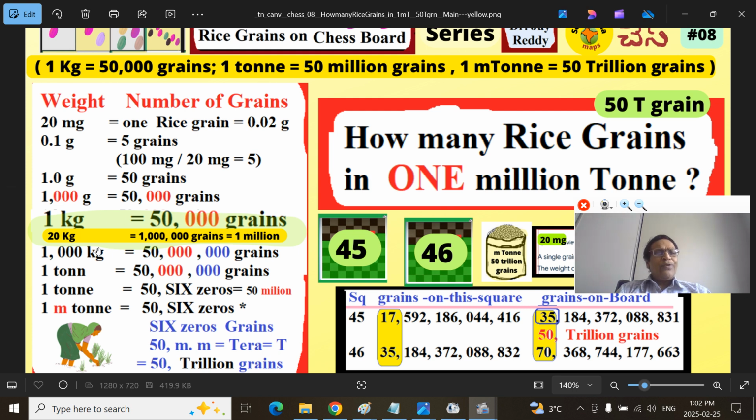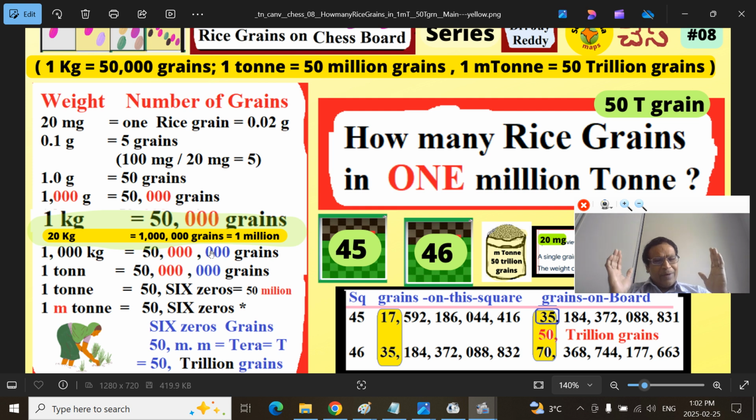So instead of 1, you make it 1,000 kilograms, means you add 3 zeros. 50 here, 3 zeros before, add 3 more zeros. 50 followed by 6 zeros. That means 1,000 kilograms contains 6 zeros, means million, 50 million grains.